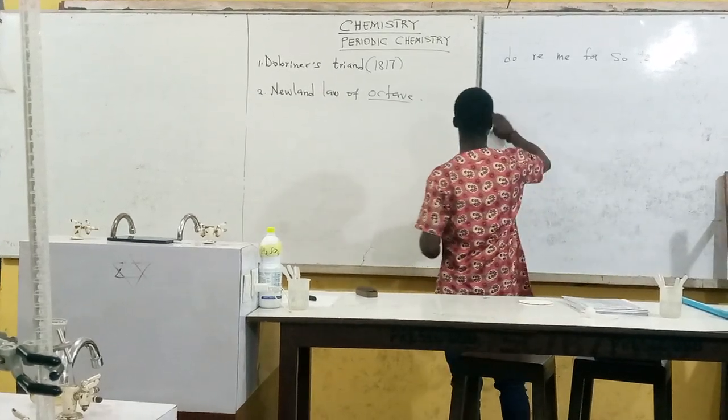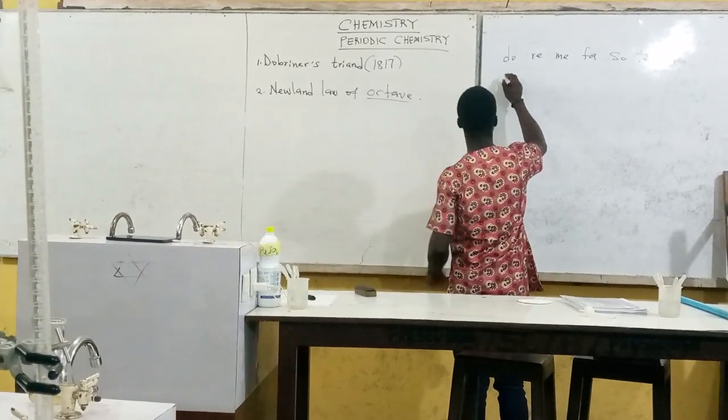Let's look at how he arranged his elements. So he started arranging the elements in this manner.